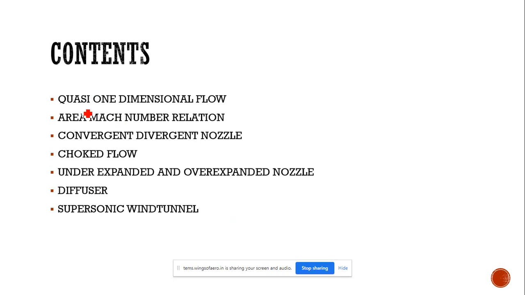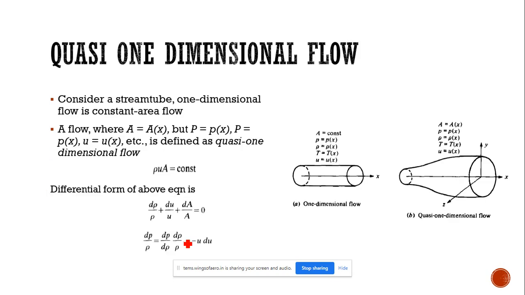Here we will be seeing the quasi one-dimensional flow, the area Mach number relation, then the convergent divergent nozzle, choked flow, under expanded and over expanded nozzles, then the diffuser and supersonic wind tunnels. So first, quasi one-dimensional flow.